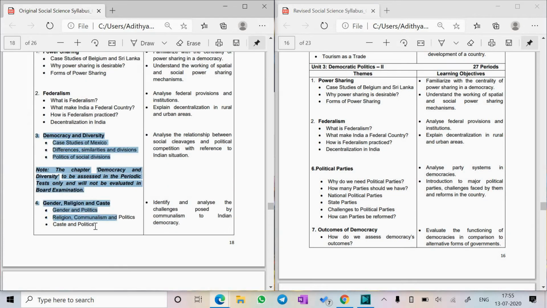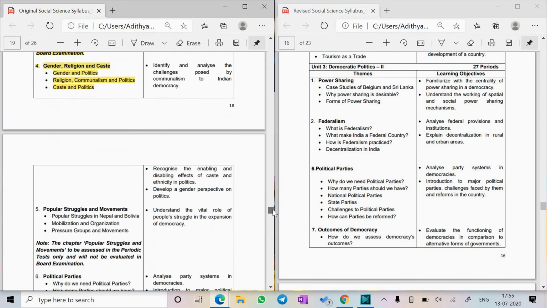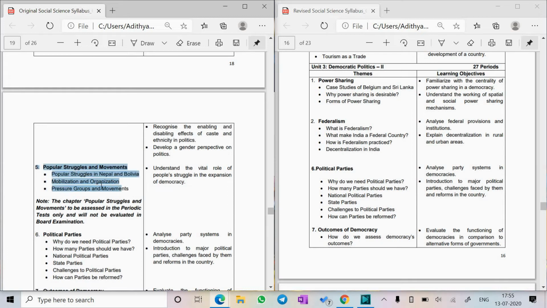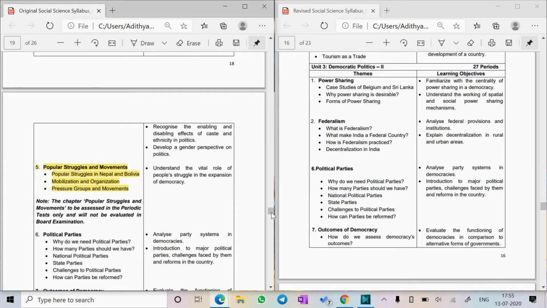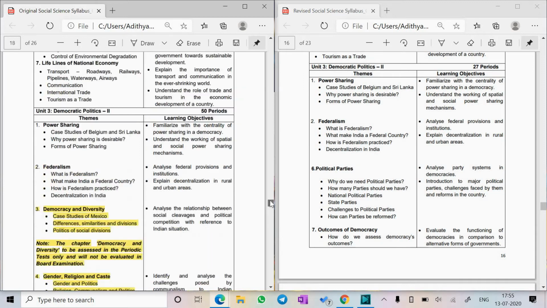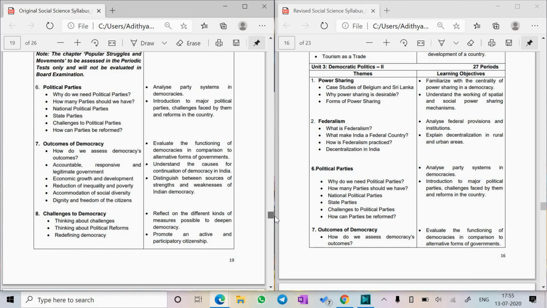Chapter 3, chapter 4 deleted, okay, and chapter 5 is deleted. 3 chapters have been deleted from your board exam. That is chapters 3, 4 and 5: popular struggles and movement, democracy and diversity, gender, religion and caste.